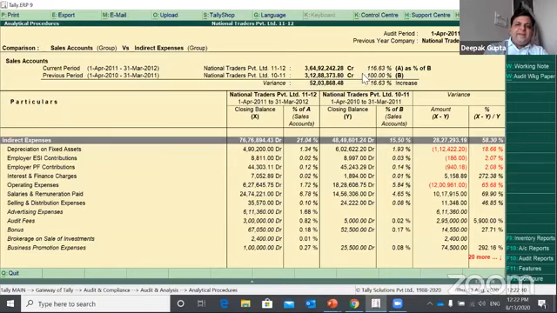Now, against the comparison of your sales, you would be able to see the indirect expenses head-wise, ledger-wise analysis. So how much percentage of expenses you have incurred against your revenue. So the total revenue of the current year as well as the total expenses of the audited year, and the delta in between.